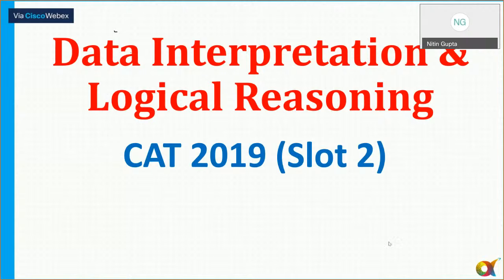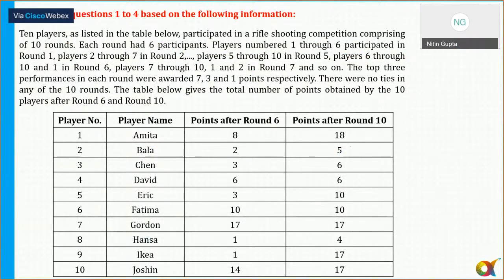So, let's start with the first set. Now, this is the difficult set here. I'll say this is the difficult set in this entire paper, the most difficult one. I'll rate it as number one in the difficult category. There were two sets which were difficult here, and except those two, all of them were of medium to difficult level, or some of the sets were easy also. So let's start with the analysis of this set here.